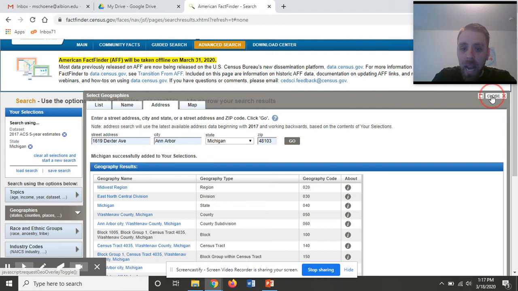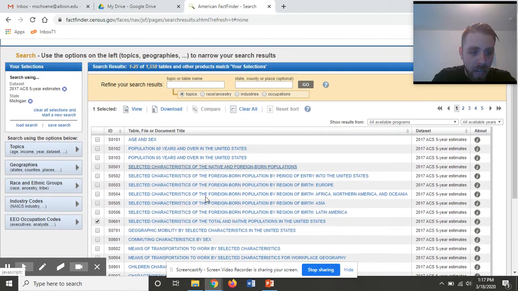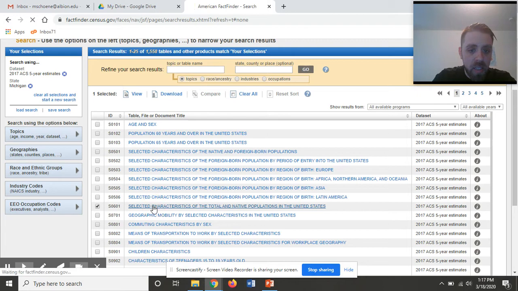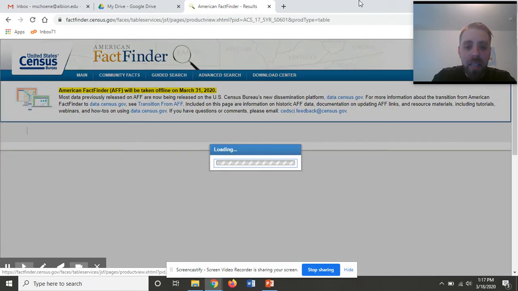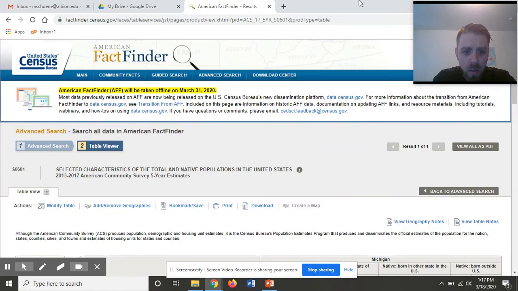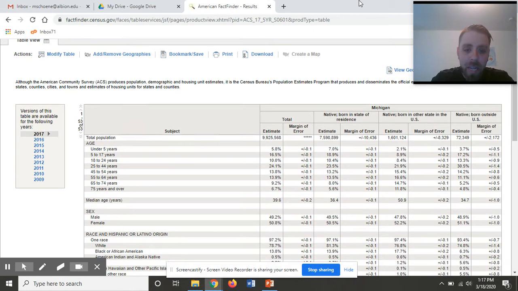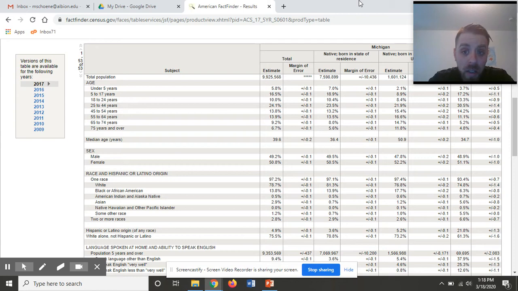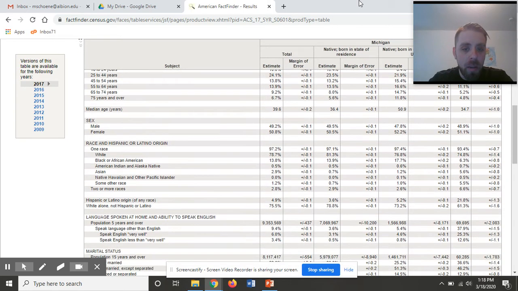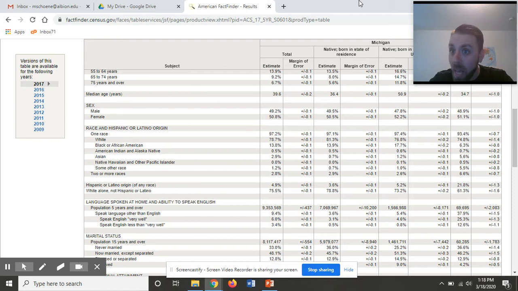And now any table that I look at, and I want to be looking at the same one, S0601, now I see that instead of the 2,700 people thereabouts or whatever it was that lived in my neighborhood, now in the state of Michigan, 9,925,568. And the numbers look a little bit different. It appears that the median age is higher than my neighborhood's average. It appears that Michigan is a little less white and a little more black than my neighborhood. These are the things you want to be looking at. Do you see significant differences between the state level and the neighborhood level?